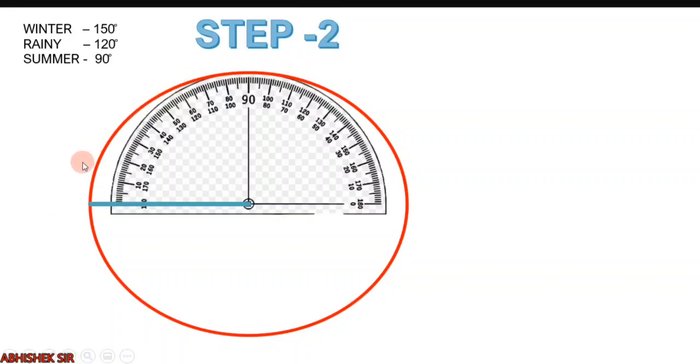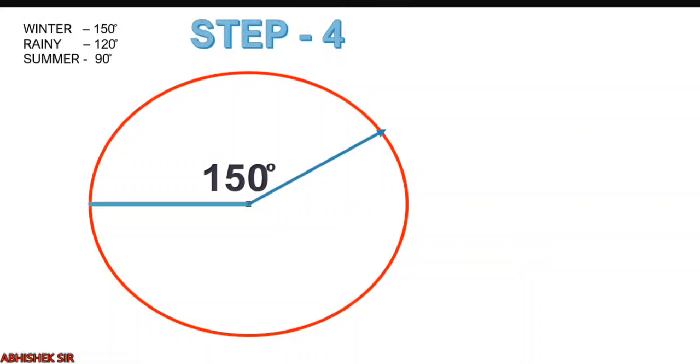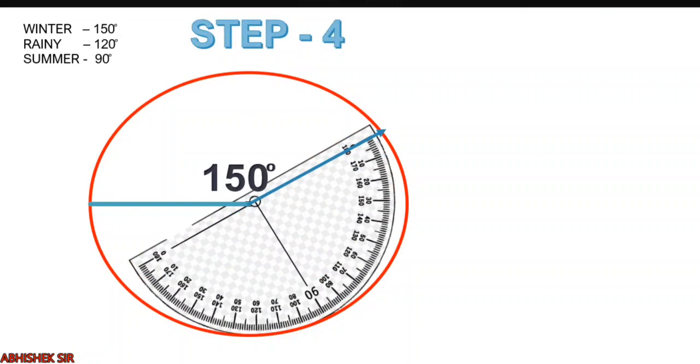So 0, 10, 20, likewise we will go. How many degrees do we want for winter? 150. So you see, from 0 to 150 we will take the angle, we will put a dot over here, and we will draw a line, right? So this is the starting point and this is 150, right? So this is 150.